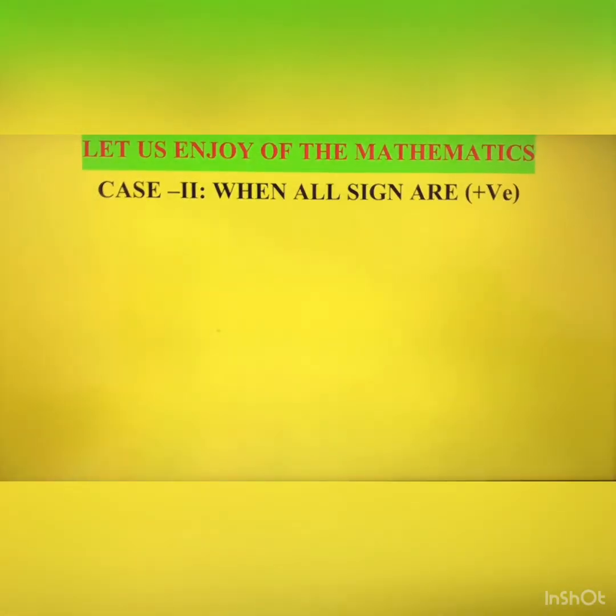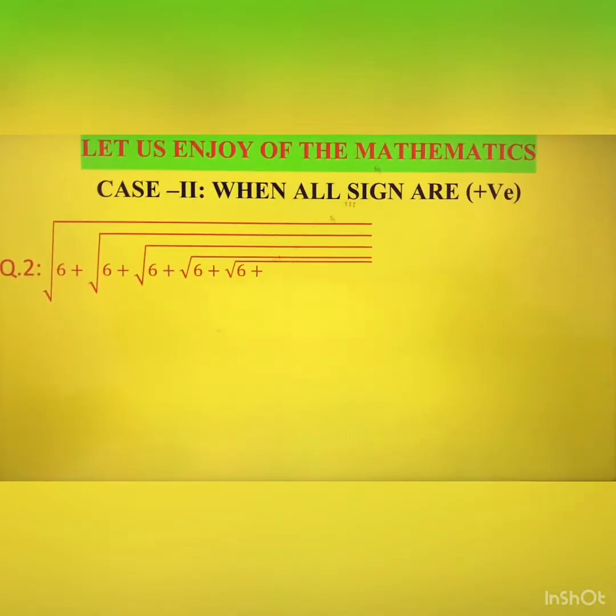Let us enjoy case number 2, when all signs are positive in the given question. So you see, this is the question: under root 6 plus under root 6 plus under root 6, and this is up to infinite. So what is the answer of this question? So dear, note it down.